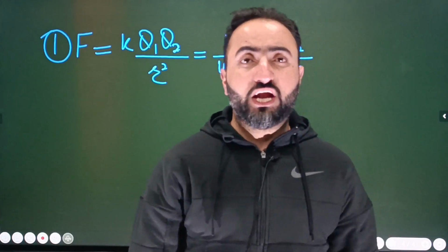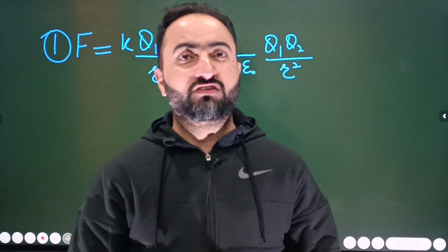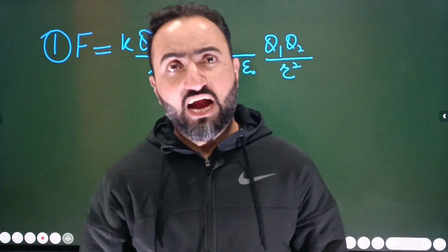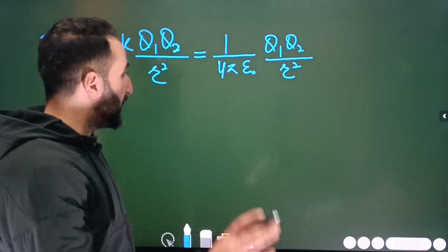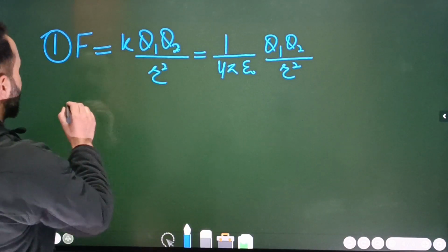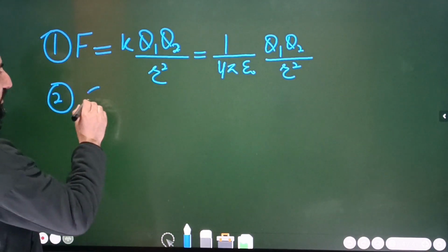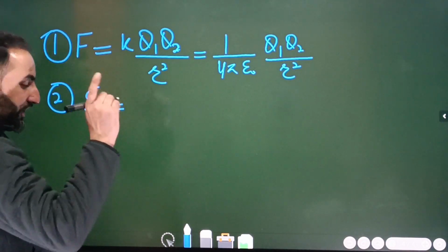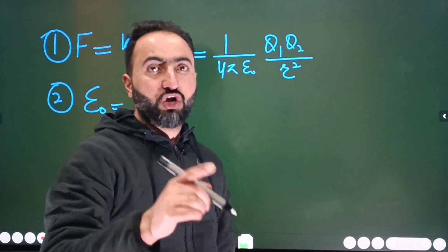Why is it important? Because during problem solving, we will be taking the SI system as the system of units, number 1. Number 2 is that the 2 point charges will always be separated by vacuum. Point number 2 that you have to remember is the value of epsilon naught. You know that we have already calculated the units and dimensions of epsilon naught, isn't it? And that question has been asked in JEE 2013 as well.